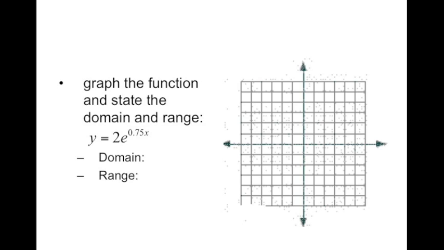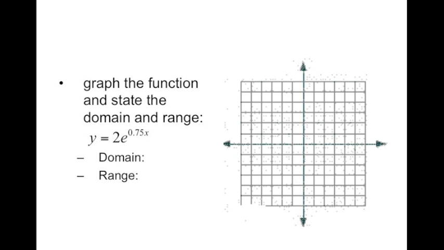How can we tell if it is a growth or a decay? Positive exponent. Positive exponent will make a growth. So a negative exponent would make a decay. Or there was one other way. Something with a base. If the base is between 0 and 1, so a decimal or a fraction between 0 and 1 as the base number, then that will make a decay.